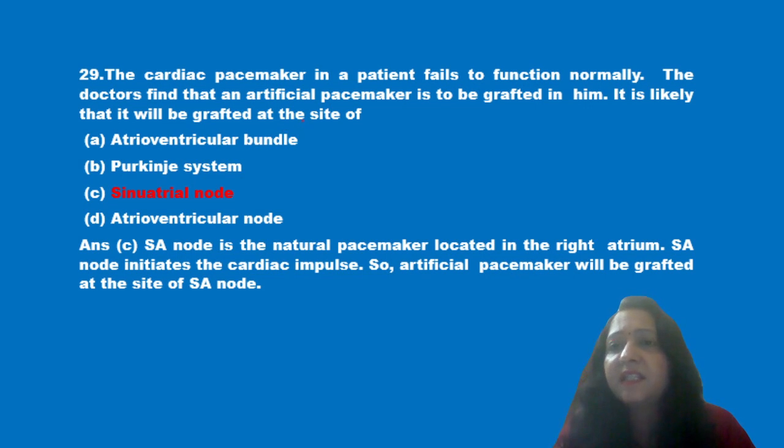Next question, the cardiac pacemaker in a patient fails to function normally. The doctors find that an artificial pacemaker is to be grafted in him. It is likely that it will be grafted at the site of atrioventricular bundle, Purkinje system, sinoatrial node or atrioventricular node. Now we know that SA node is the natural pacemaker located in the right atrium. So SA node initiates the cardiac impulse. So artificial pacemaker will be placed at the site of this SA node.